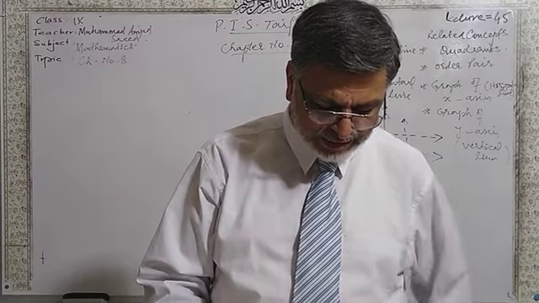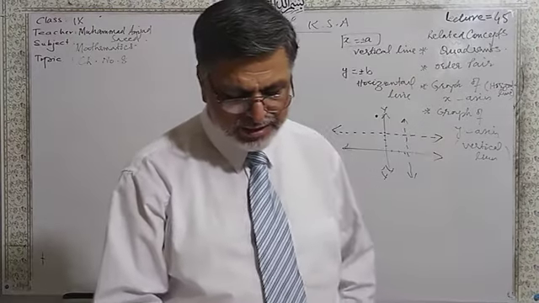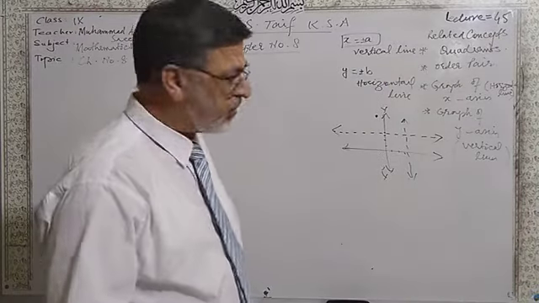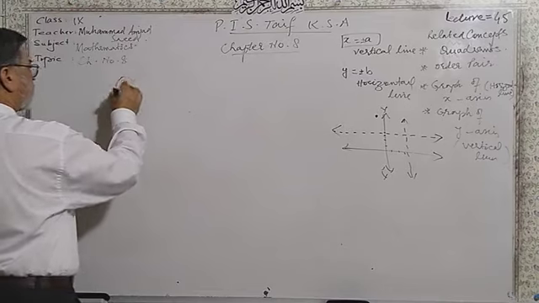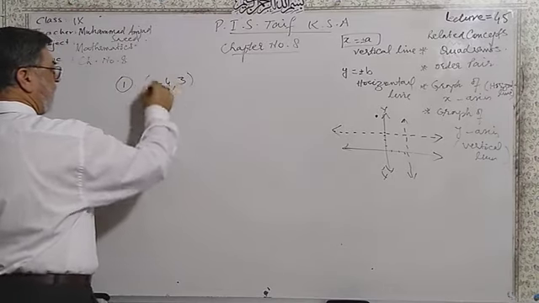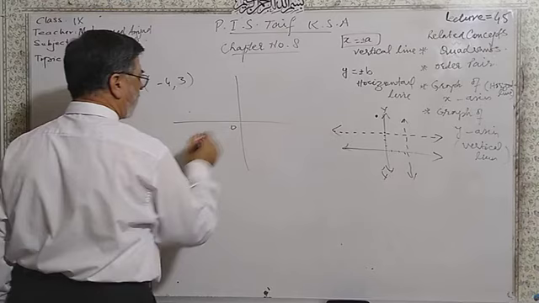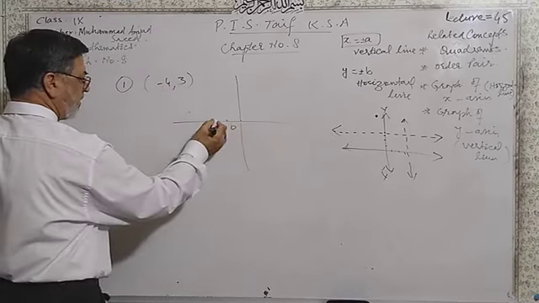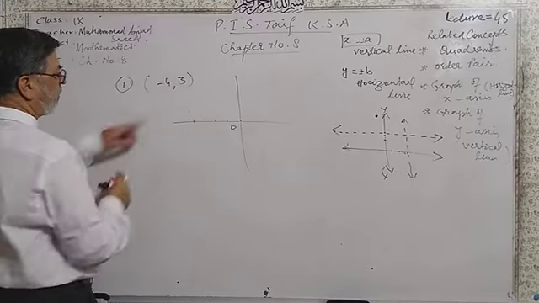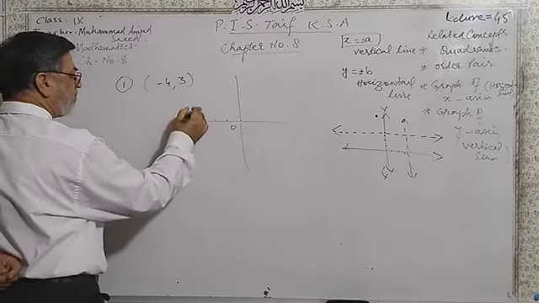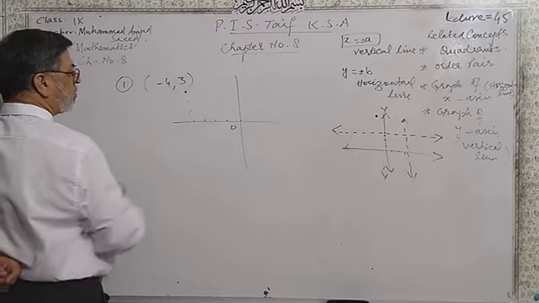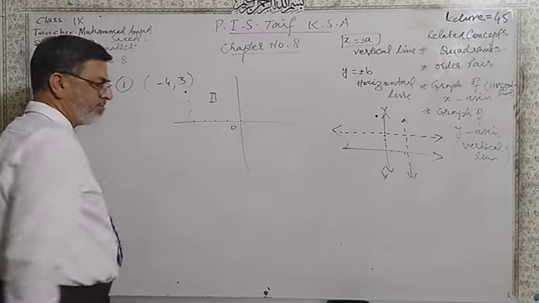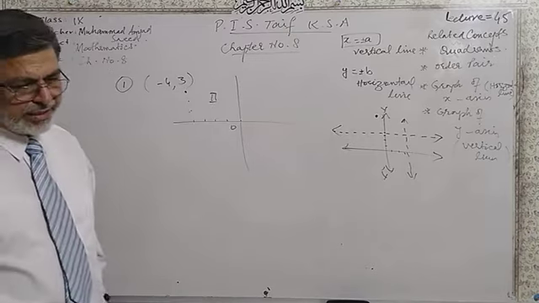So we have question number 1. Determine the quadrant of the coordinate plane in which the following points lie. P: minus 4 and 3. Remember that from the origin x is negative, so move towards the left. This is x equal to minus 4. 3 is positive, so you move upward 1, 2, 3 units. So this will be minus 4 and 3. This is in the second quadrant. Your answer is second quadrant.